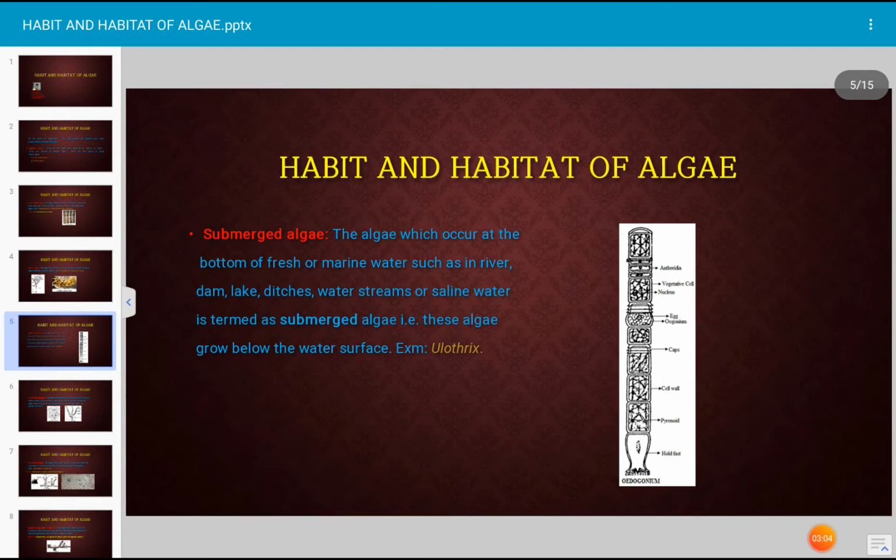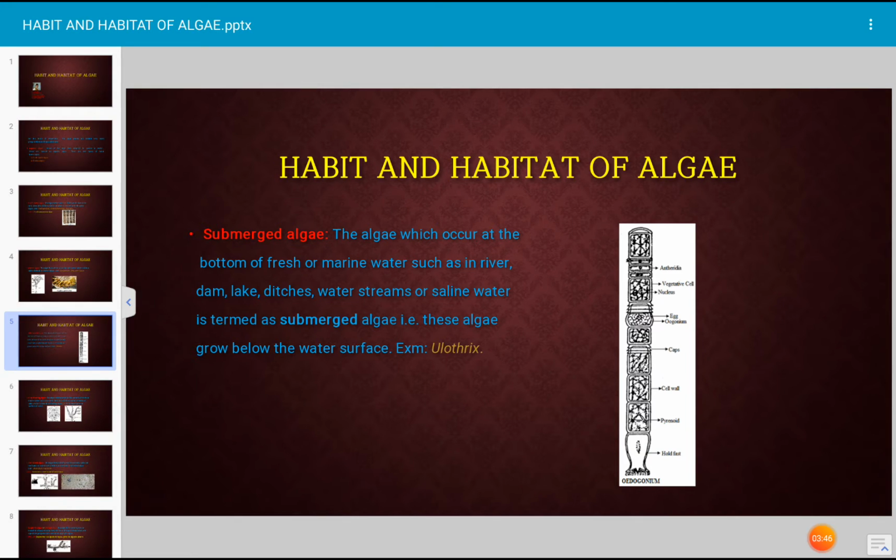Next, this is the submerged algae. Submerged algae means the algae which occur at the bottom of fresh or marine water, that is, the algae which occur below the water surface. The water may be of a river, or it may be a dam, lake, ditches or water streams, or it may be saline water, that is the oceanic water. When the algae occurs below the surface of water, that is described as submerged algae.